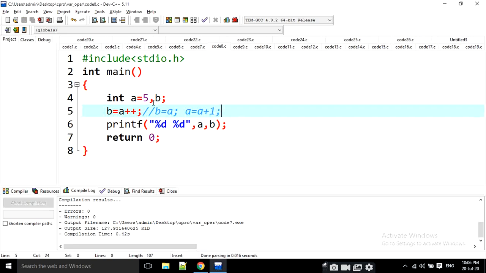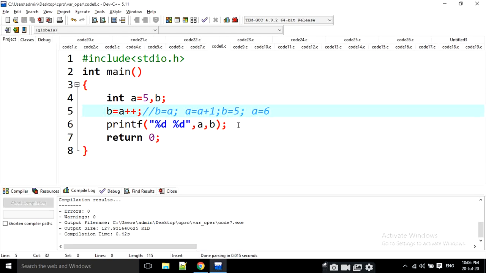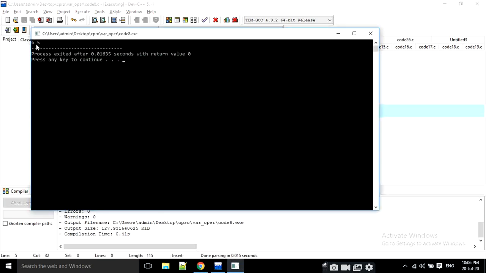What is the a value initially? The a value is 5. That means b becomes 5. In the next step, a is equal to a plus 1. a becomes 6. Now if I print, a is 6, b is 5. Now I am going to execute it. a is 6, b is 5 here.